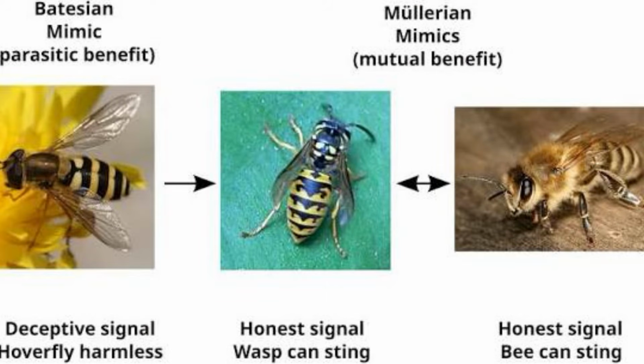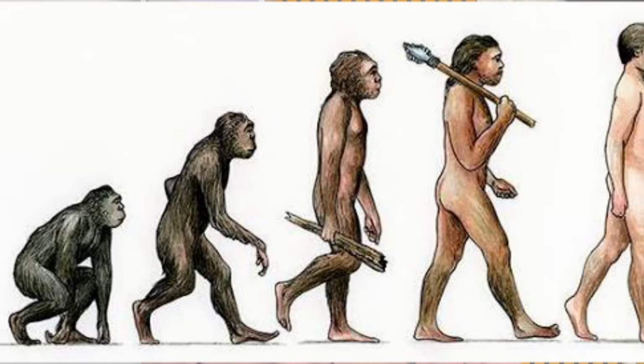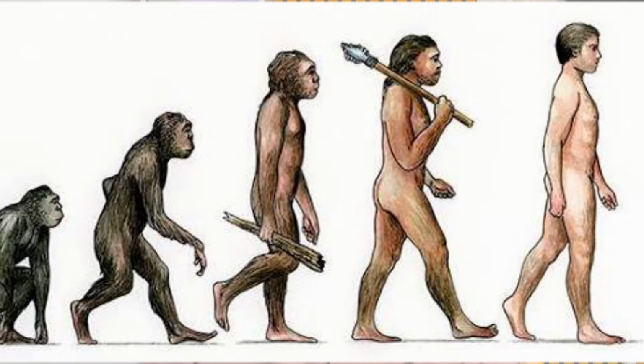Now for adaptation, we have something we call the Batesian mimicry and the Mullerian mimicry. I was asked in my UTME, so please study more on that. So evolution, you should know how life started according to how biology or science has taught us.